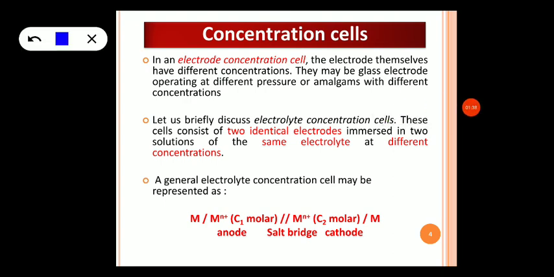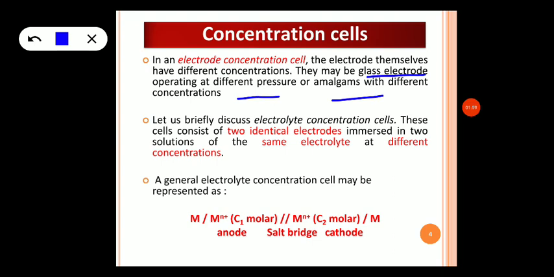In an electrode concentration cell, the electrodes themselves have a different concentration. An example is a glass electrode operating at different pressure, or an amalgam with different concentrations.